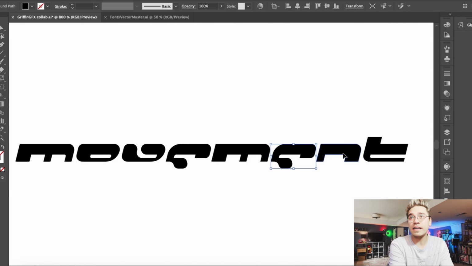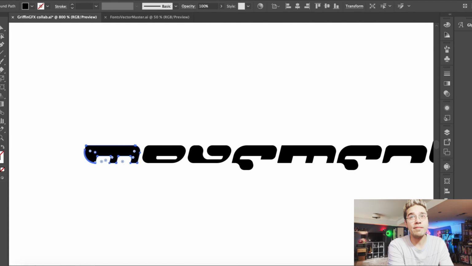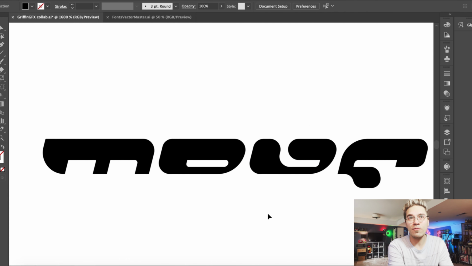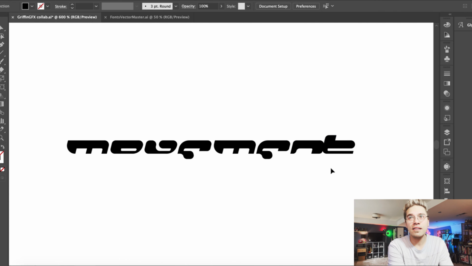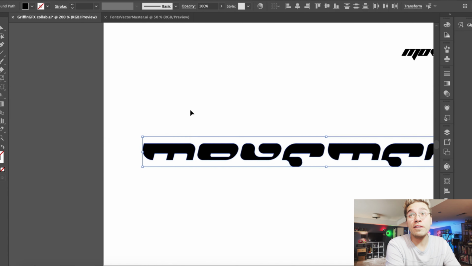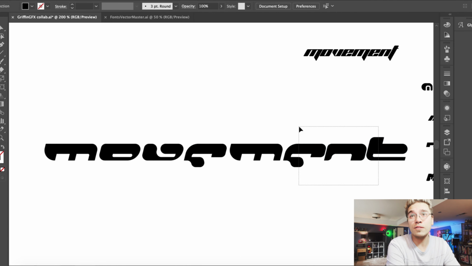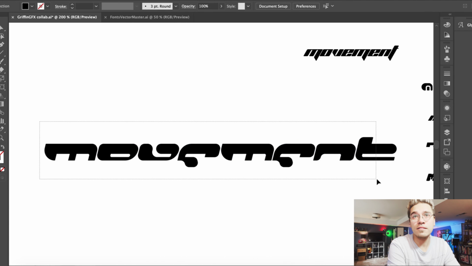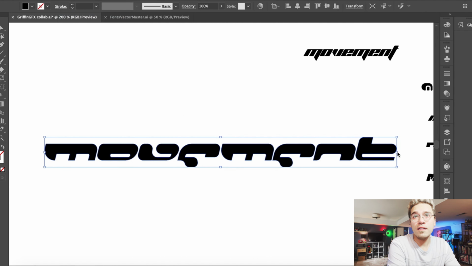Just going through here and rounding out all those corners, and some of those corners are not rounding out, so we'll go in here and manually type out what we want. Both M's need to look exactly the same, so we'll make sure to get all those corners looking good, and then we will repeat that same process. Also thinking maybe we could play around a little bit with the kerning, so we'll do that real quick. Get these letters just a little bit closer together, and play around overall with the size and scale.